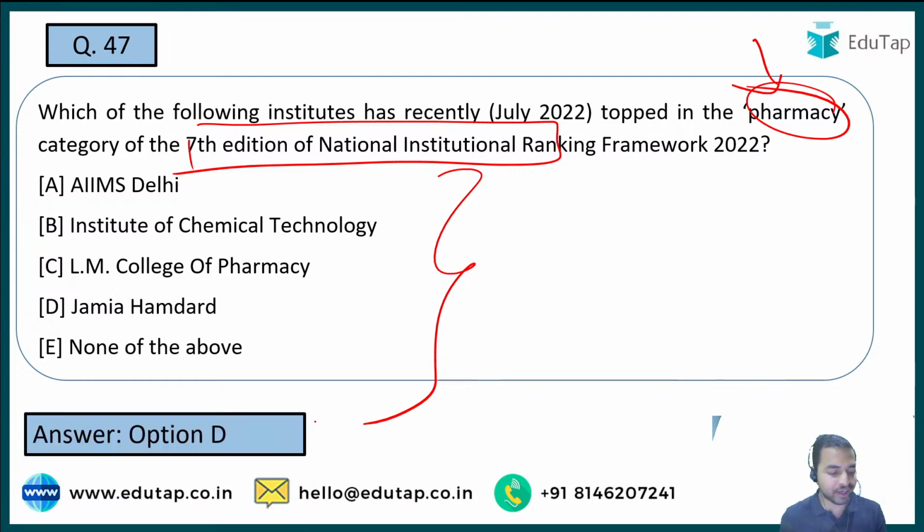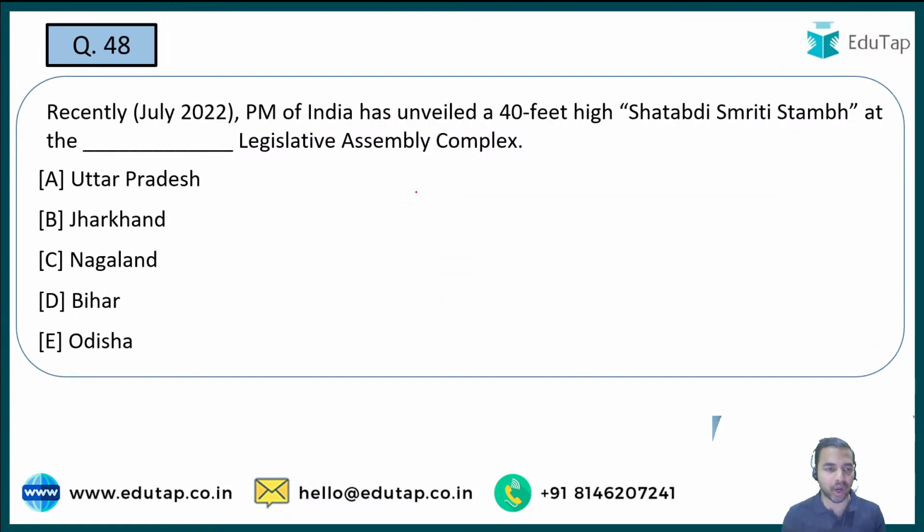And guys, here the right answer is option D, that is Jamia Hamdard University, which has topped the pharmacy category in the 7th edition of the National Institutional Ranking Framework. Very well done, guys. Let's move on to the next question.